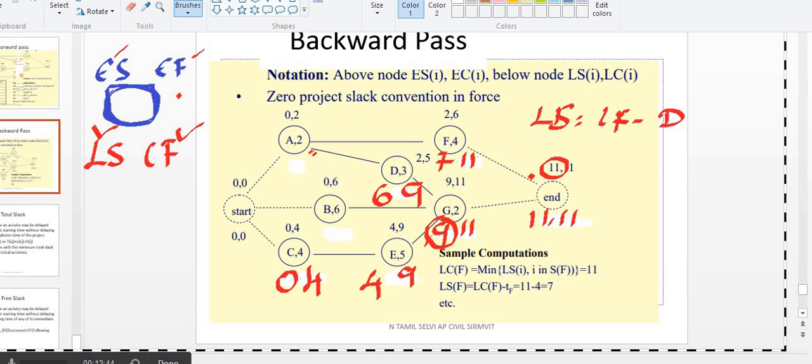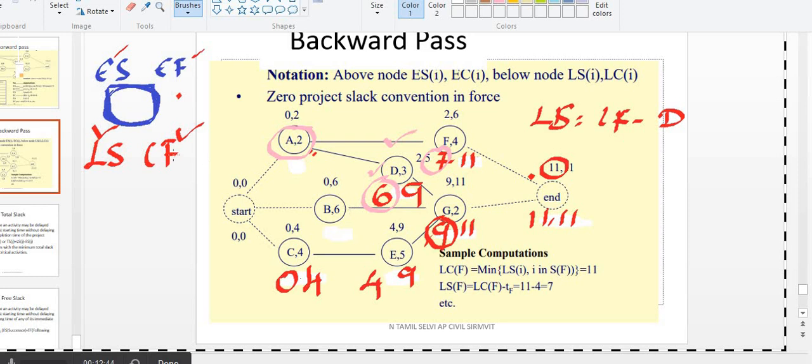A point is the important one. See here, A point is a very important point. Two activities are going forward from it. What are those? F is there, D is there. See here, 7 is there, 6 is there.